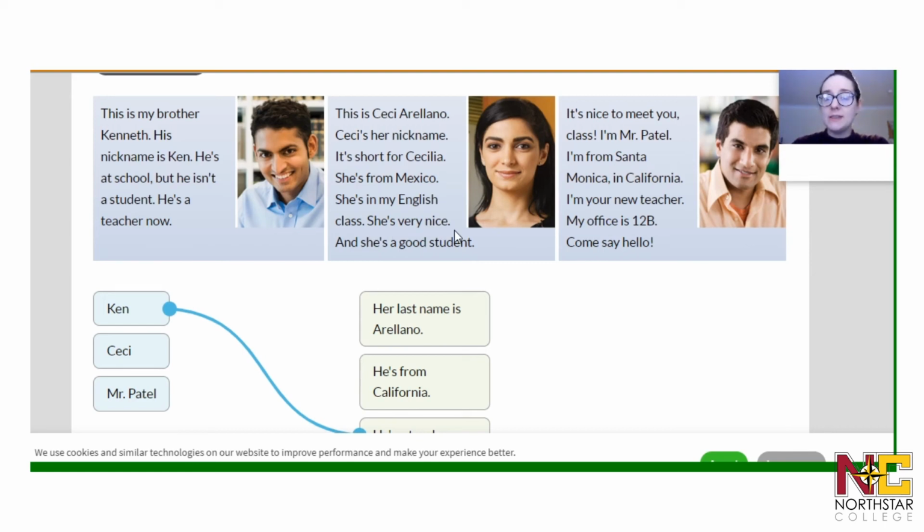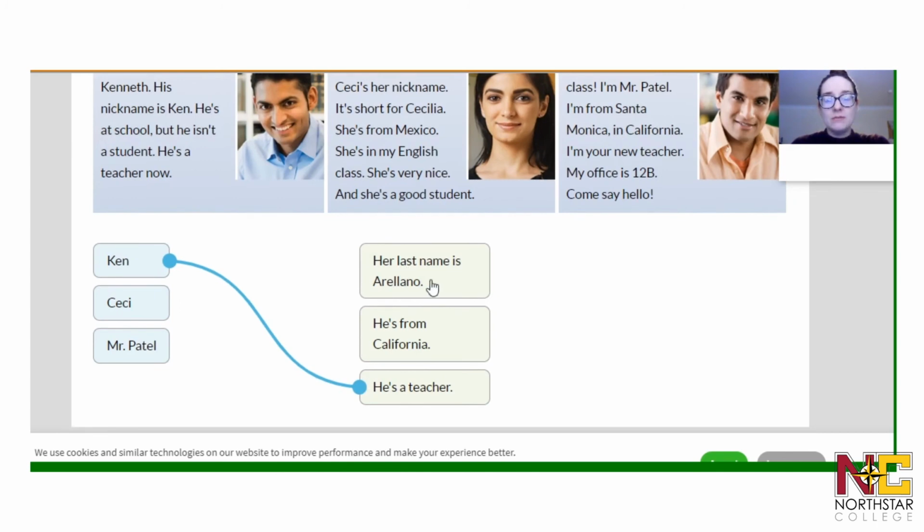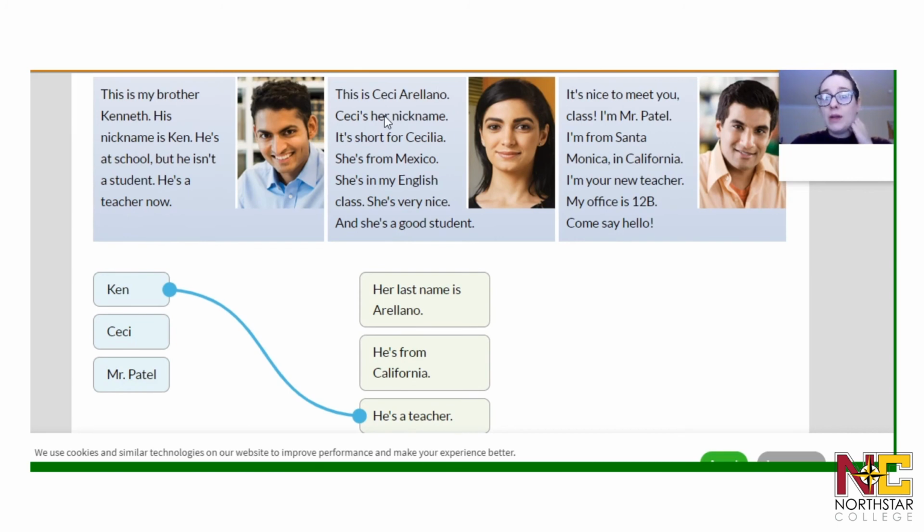She's very nice, and she's a good student. So if we look at our information, we know that this one is talking about Cici because number 1, it says her, and she's the only girl. And number 2, it tells us her last name, Arellano, which is mentioned in the paragraph at the very beginning. So Cici, her last name is Arellano.